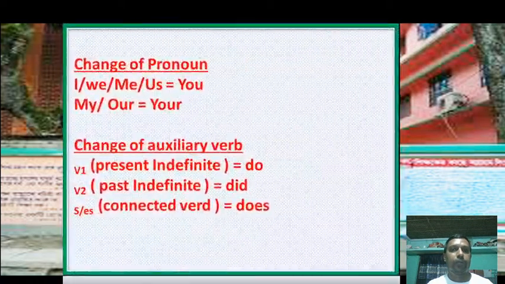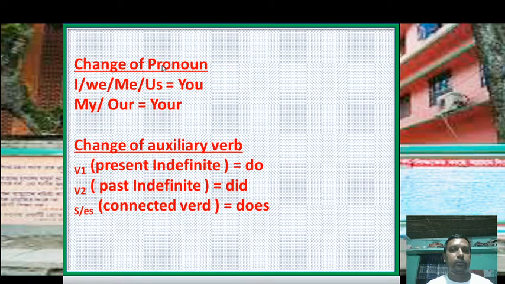Change of pronoun: you have to use you instead of these four pronouns I, we, me, us, and you have to use your instead of these two pronouns my or our.